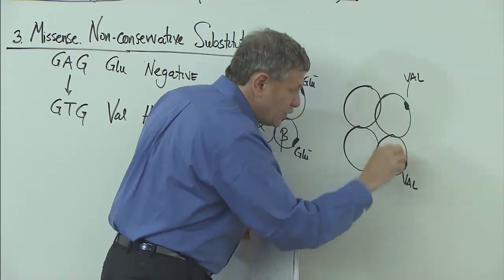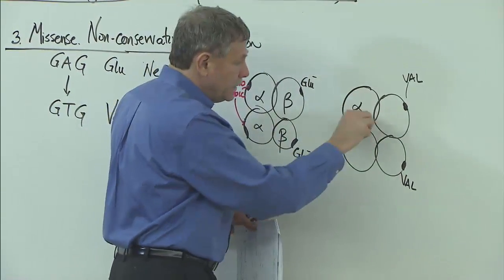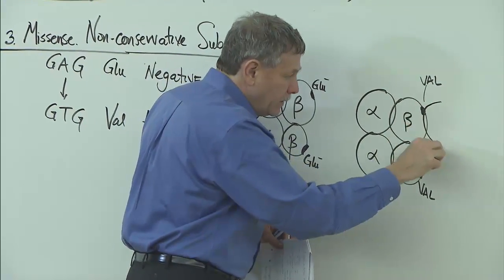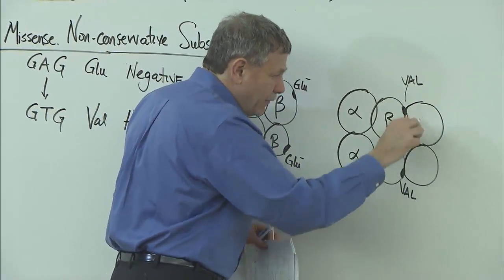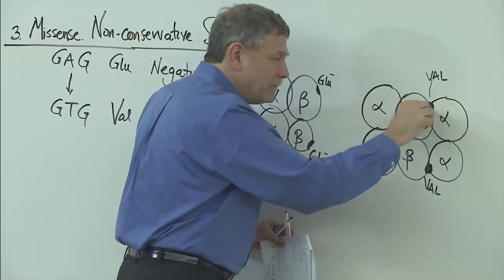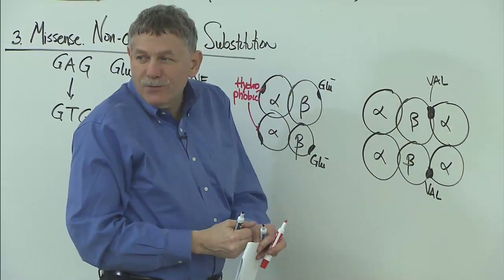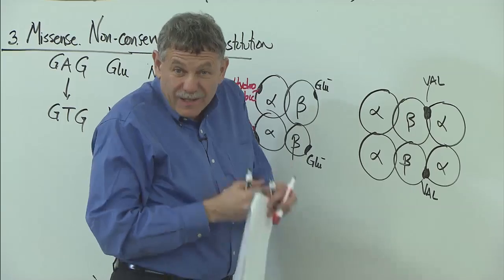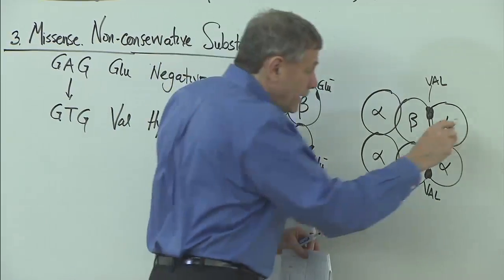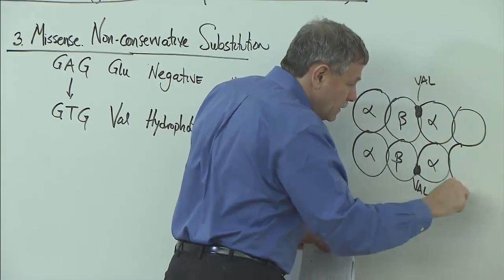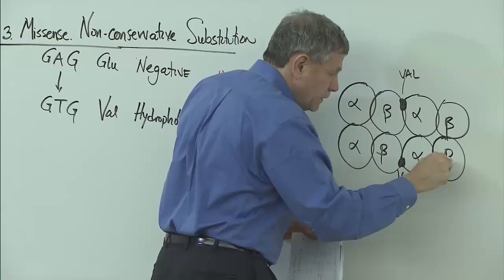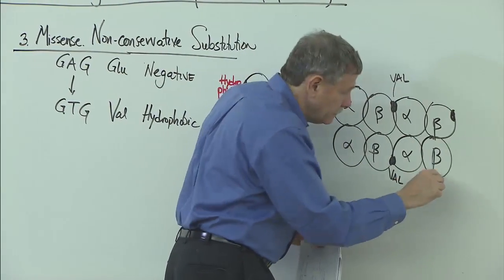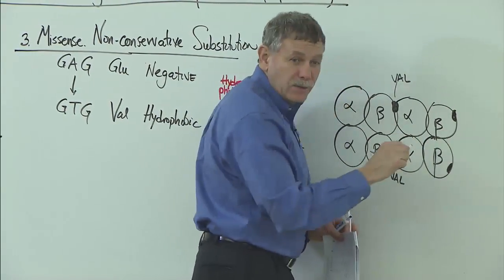It turns out that the shape of this thing kind of perfectly matches up to a patch on alpha, and they kind of bind each other by hydrophobic forces there. By some unlucky coincidence, they kind of match up. Now, of course, what does that do? I got this little hydrophobic patch here now on my mutant beta, and what happens?